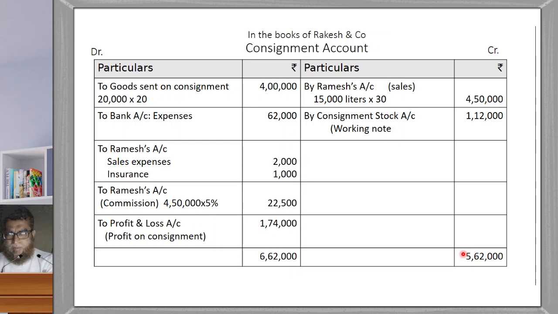So 5,62,000 is the total. Now from this, we have to deduct the amounts.